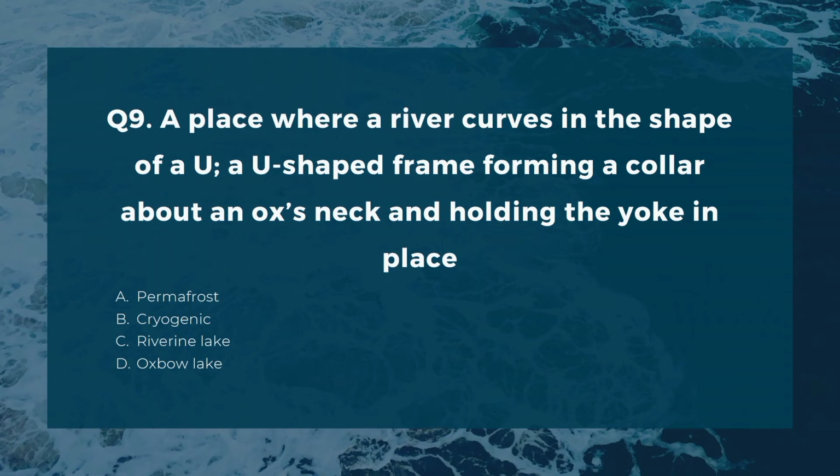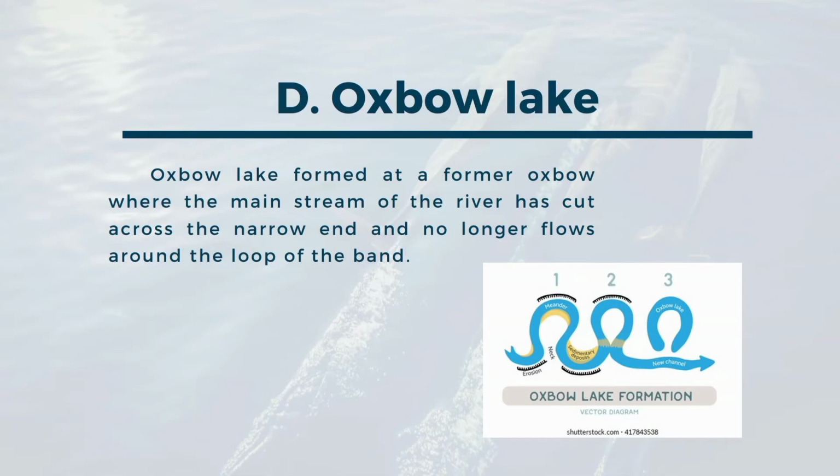Number 9. A place where a river curves in the shape of a U. A U-shaped frame forming a collar about an ox's neck and holding the yoke in place. A. Permafrost. B. Cryogenic. C. Riverine lake. D. Oxbow lake. The correct answer is D. Oxbow Lake. Oxbow Lake is formed at a former oxbow where the main stream of the river has cut across the narrow end and no longer flows around the loop of the bend.